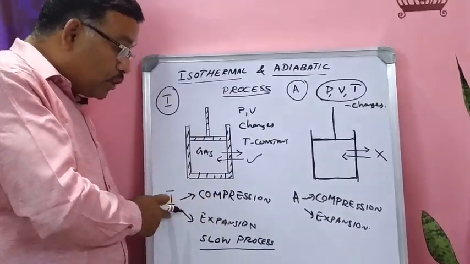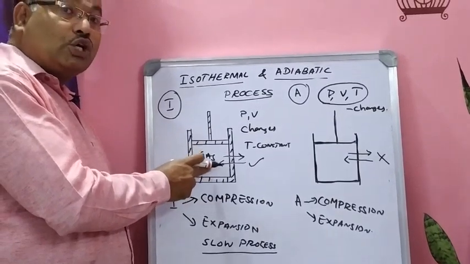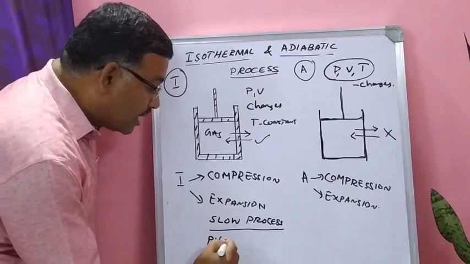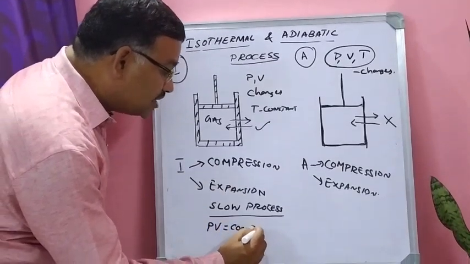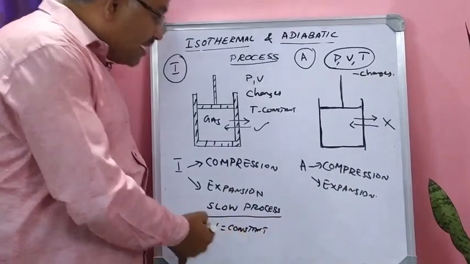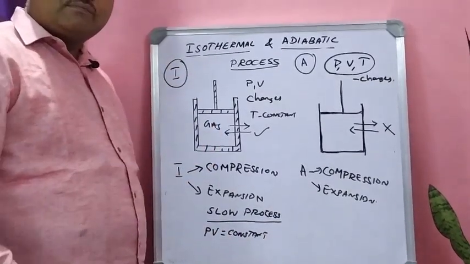So in isothermal process, temperature remains constant. So here Boyle's law holds good. What is Boyle's law? PV equal to constant. So PV equal to constant is the equation for Boyle's law. It is the equation for isothermal process.